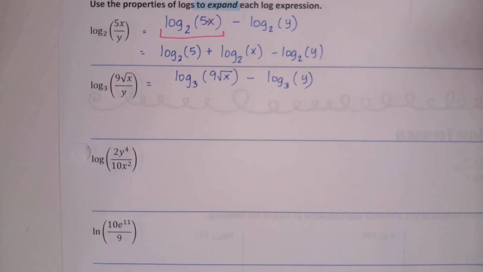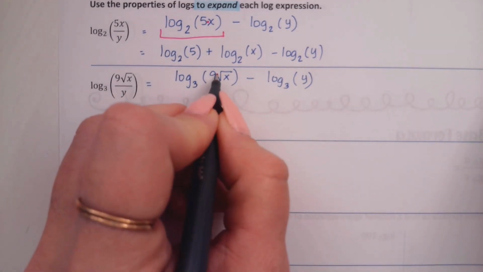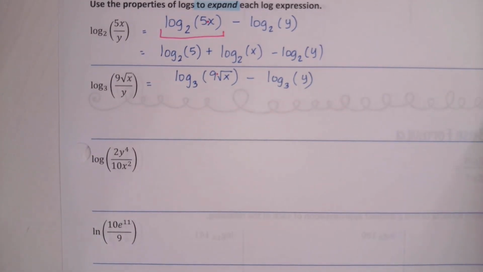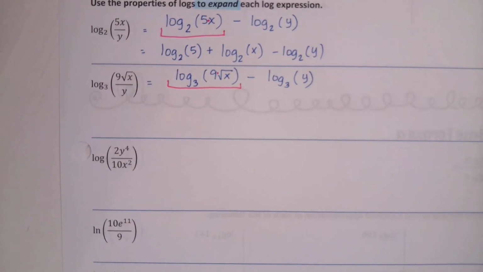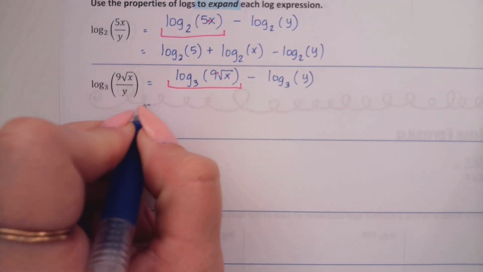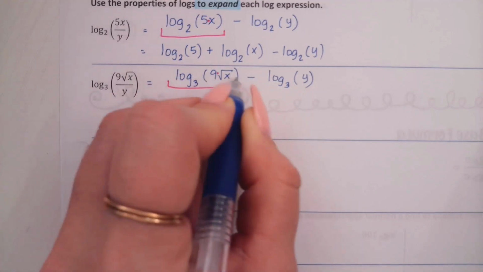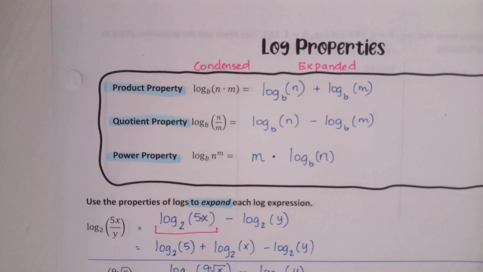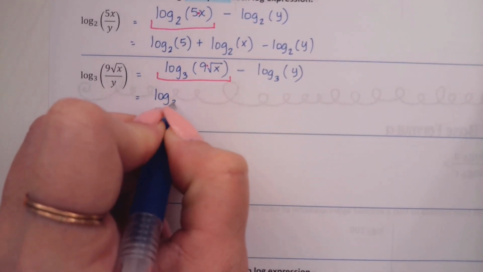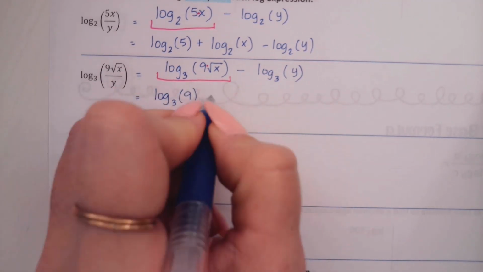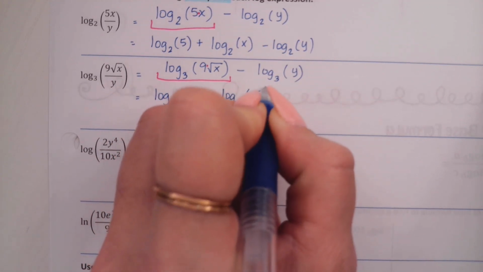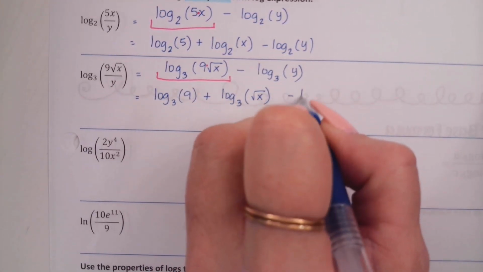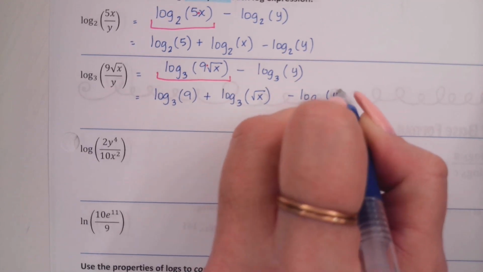The first one again, because inside that first argument, we have 9 times the square root of x. And that means it's a product, and products can expand more. So this first log is going to expand more. So that's going to split into 2 separate logs that are being what? According to product property, 2 separate logs that are going to be added. Perfect. So the first one will be log base 3 of 9. Added to log base 3 of square root of x. And then I didn't do anything to this back one, so I'm just going to bring it down. Minus log base 3 of y.